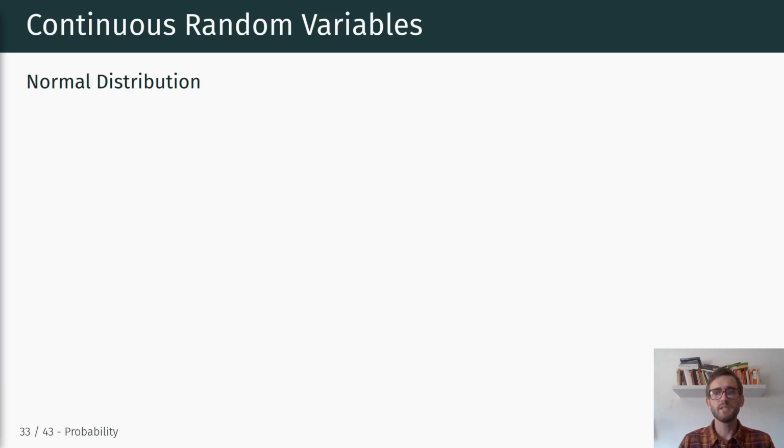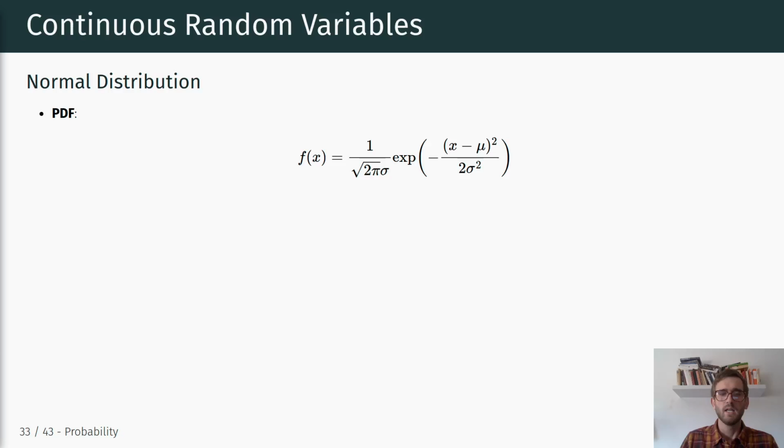theorem. Ultimately, the normal distribution, as I said, is a continuous random variable, and it can take any number on the real line from minus infinity to plus infinity. The probability density function looks a little bit more complicated, but it's important to remember it and recognize it. It's 1 divided by the square root of 2 pi times sigma, times e to the power of (x minus mu, so that's the deviation from the mean, squared) divided by 2 sigma squared, okay?